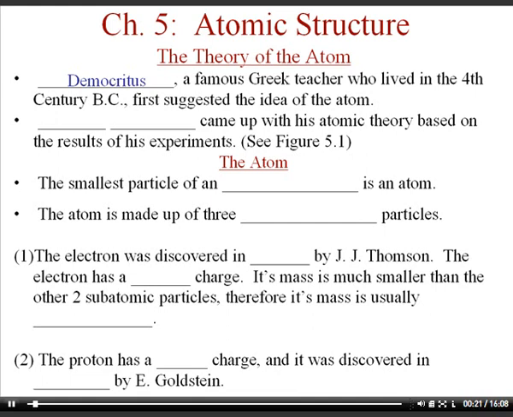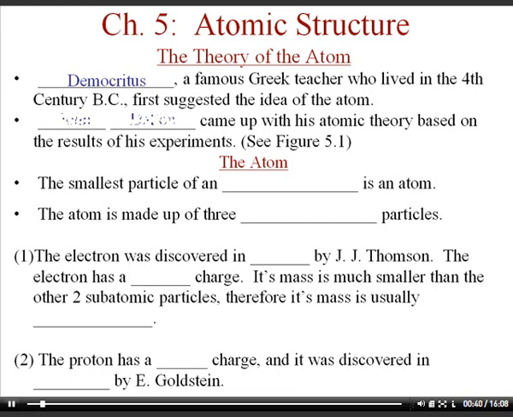He considered if you had, let's say, a piece of gold and you continue to cut that piece of gold into smaller and smaller chunks, you would get down to a piece of gold that wouldn't be divisible. And so he called this smallest piece of matter that you can't divide the atom. It's from the Greek word atomos, which means indivisible.